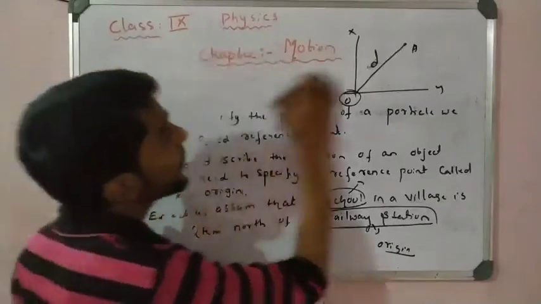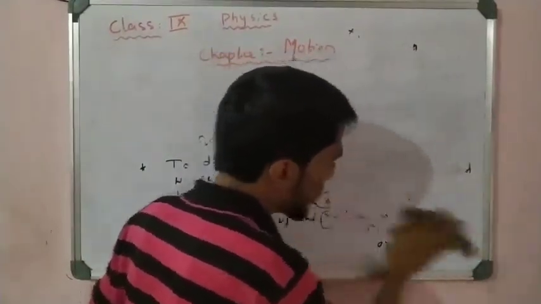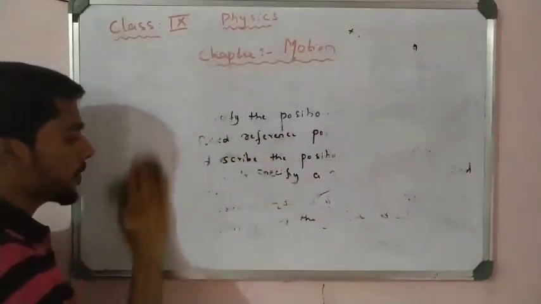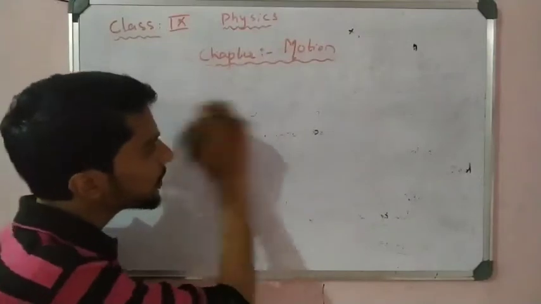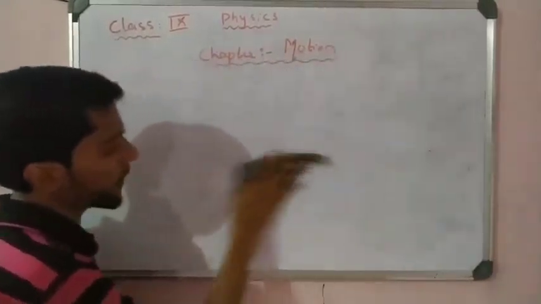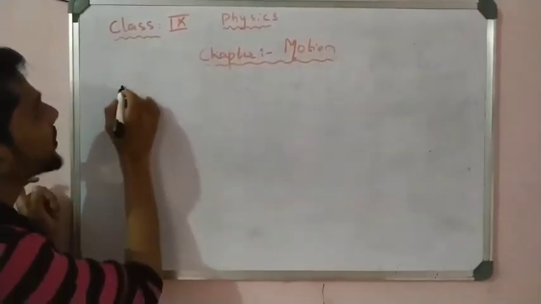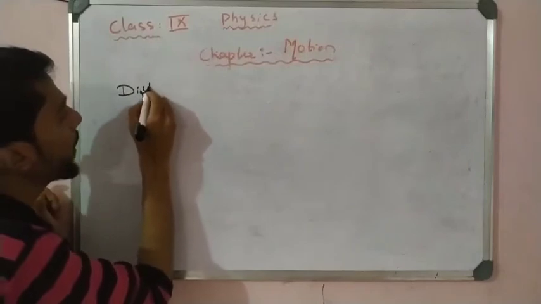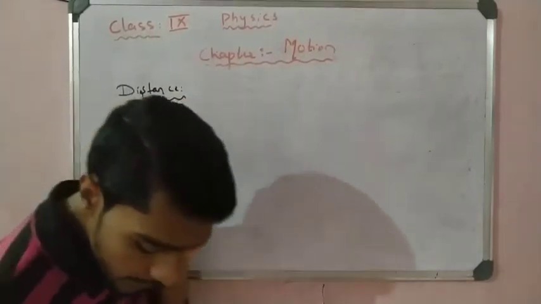So let us start another very important concept, from which we have to solve so many examples. Let us take two terms here: one is distance and one is displacement. I first take distance here.